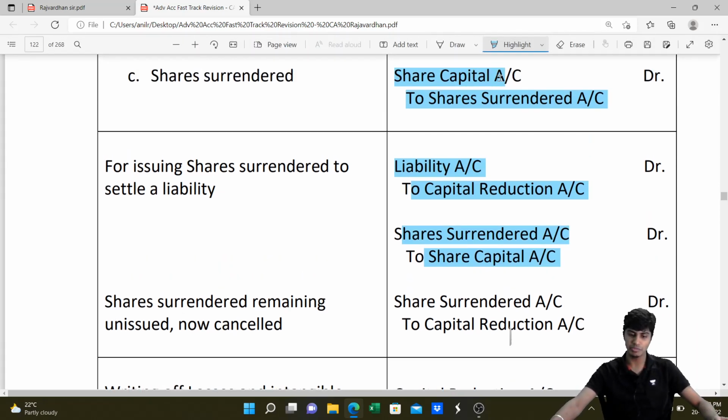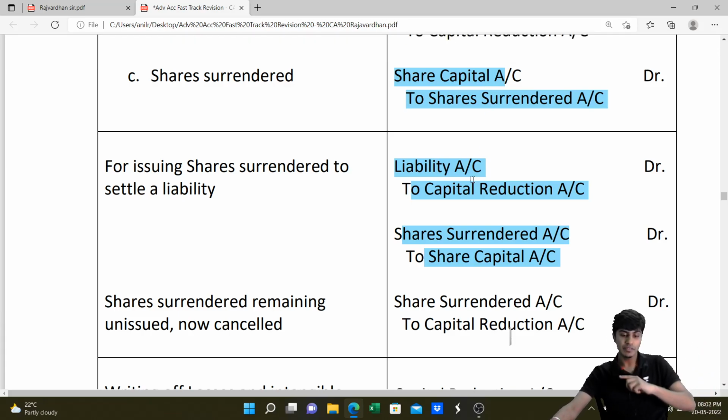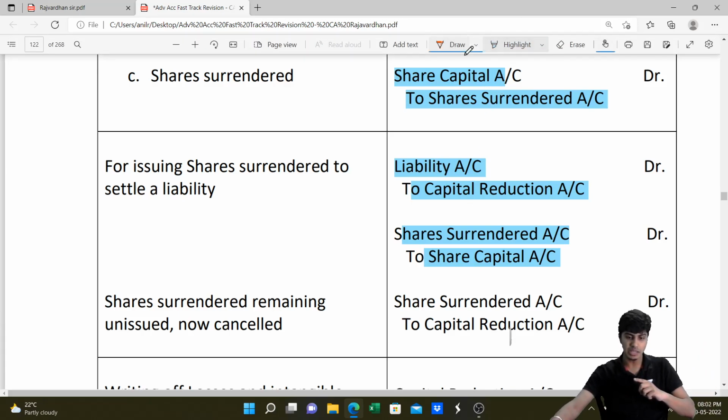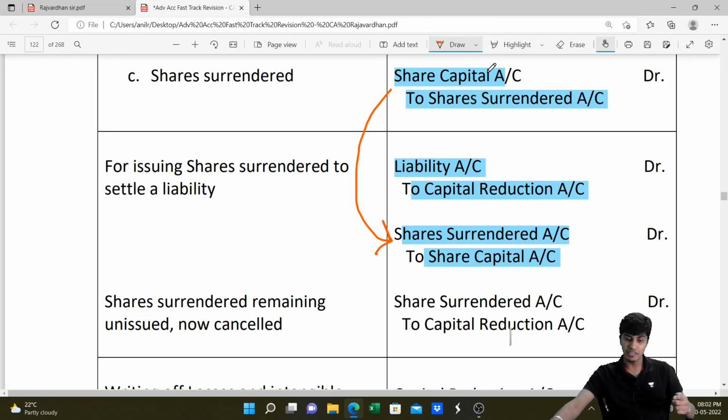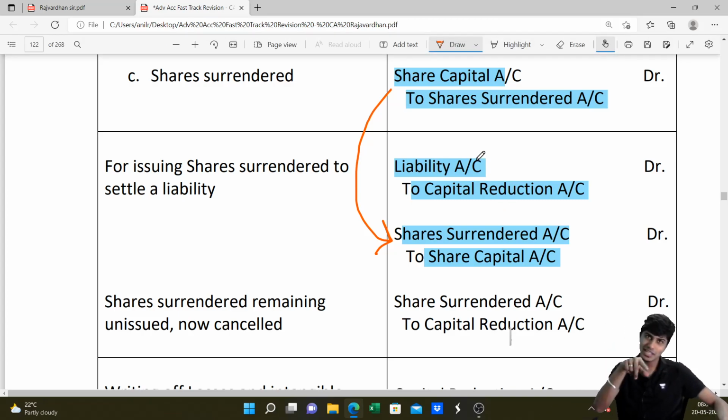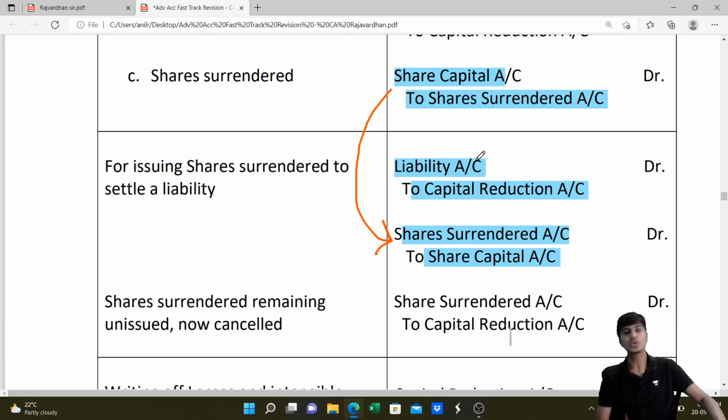We take the shares from them, we'll write share capital to share surrender. We give these shares to somebody else, we'll reverse this entry. This is a tricky part which people find tricky. Remember this. When shares are surrendered, we'll write share capital to share surrender. When shares which are surrendered by the shareholders are issued against liability, we'll reverse this entry, right? Share surrender to share capital, and that money in liability will be closed by transfer to capital reduction. That liability is no longer there.